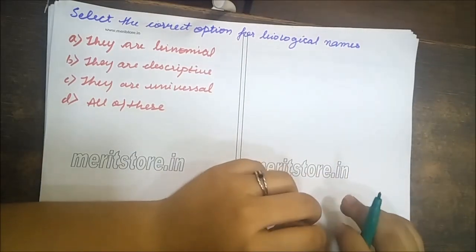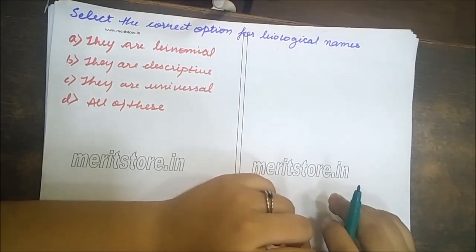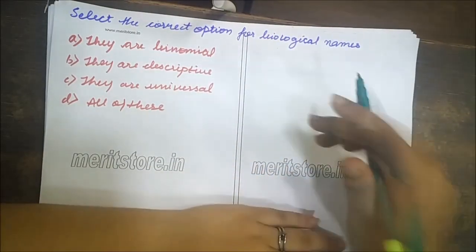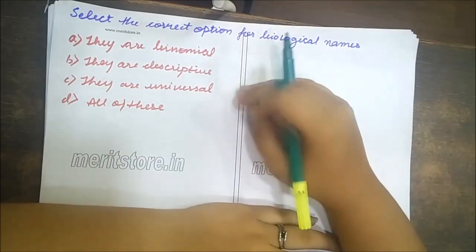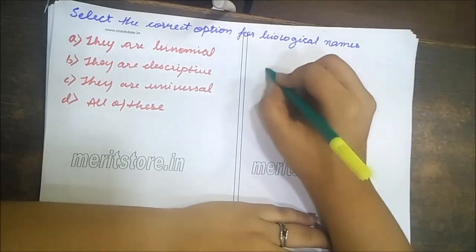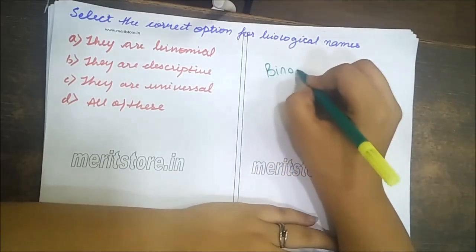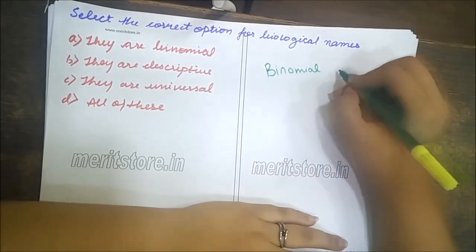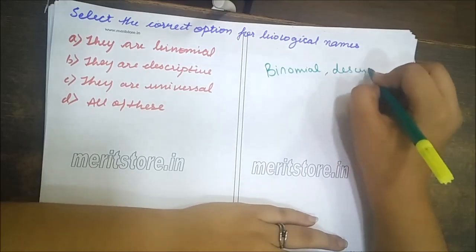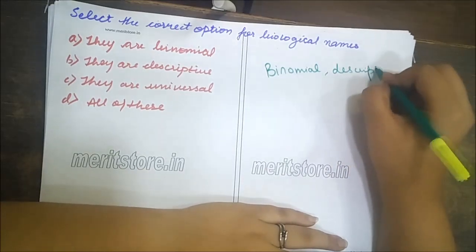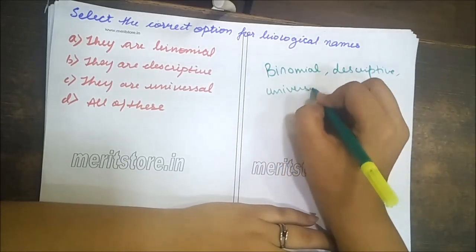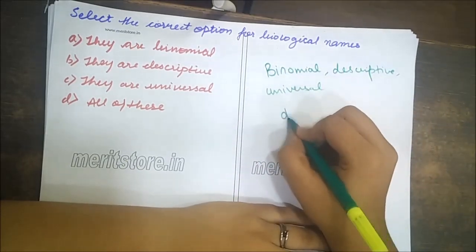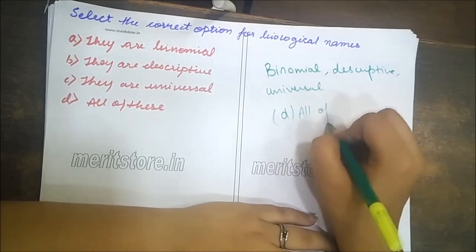Let's move on to the next question. Select the correct option for biological names. They are binomial, they are descriptive, they are universal, or all of these, and the answer is binomial, descriptive, and also universal, which is option D, all of these.